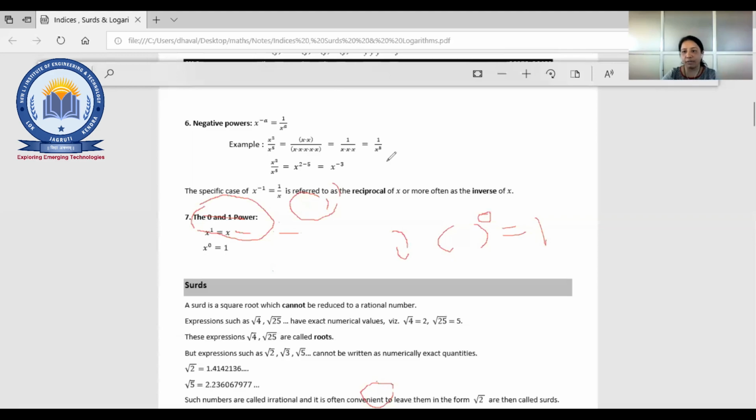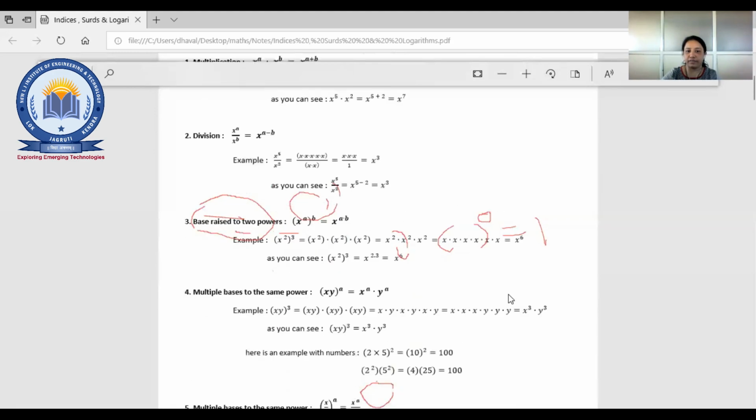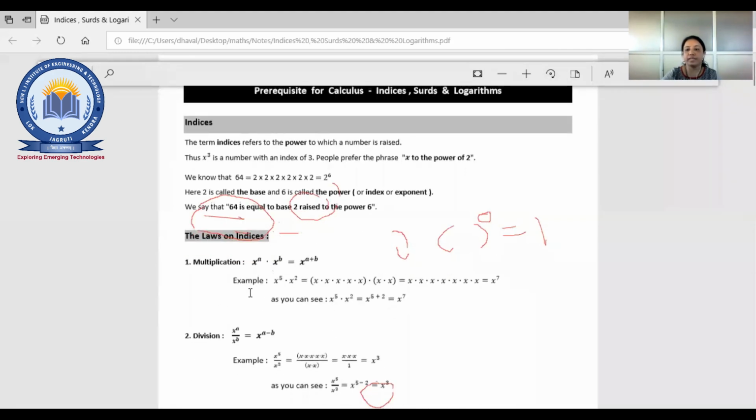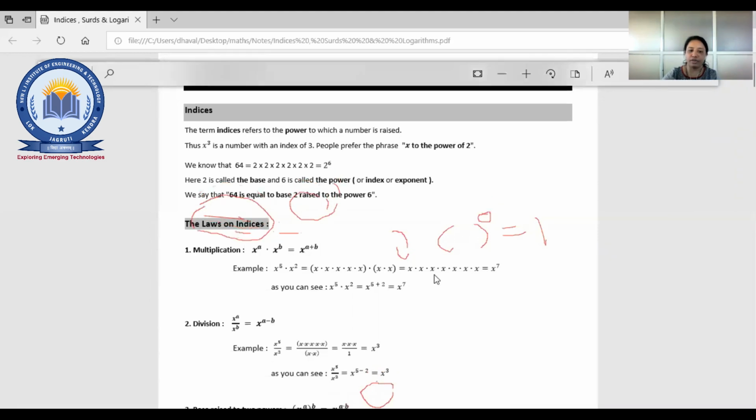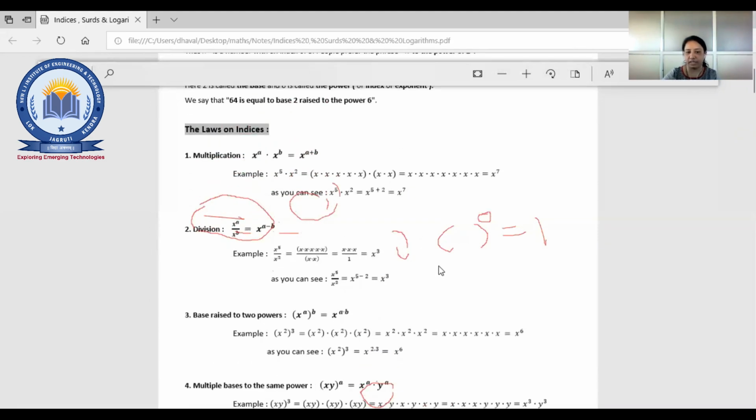So is there any doubt in these 7 rules? The first one is multiplication, so the power is going to be added. If it is division, it will be subtraction. Okay, fine. There is no doubt, the answers are coming.